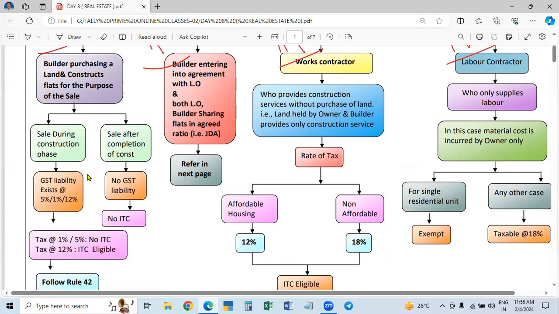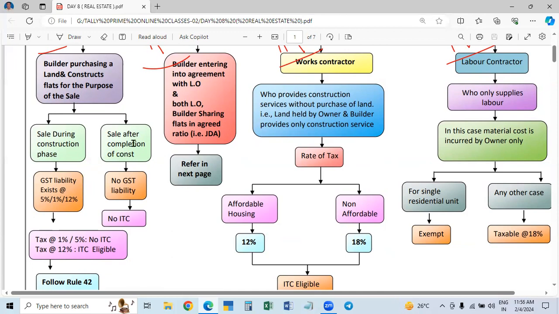This is called sale during construction phase. During the construction itself, the amount he is selling, he receives some amount now and the balance he will receive after completion. This is one method. Another one is the builder will sell to the customers only after completion of the construction.